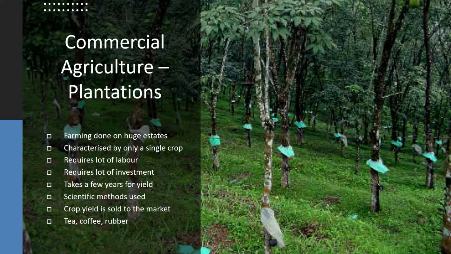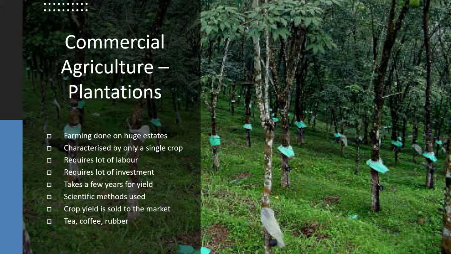Under commercial agriculture, the first one which we will speak about is plantations. Farming is done on huge estates. Plantations are characterized by only one single crop, require a lot of labor, require a lot of investment, and take a few years for yield.